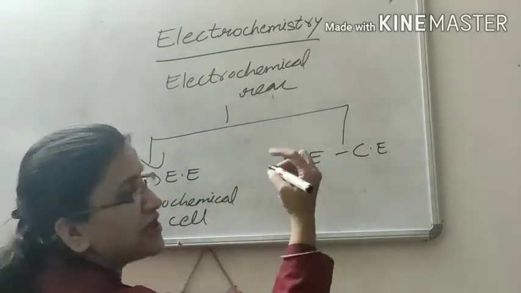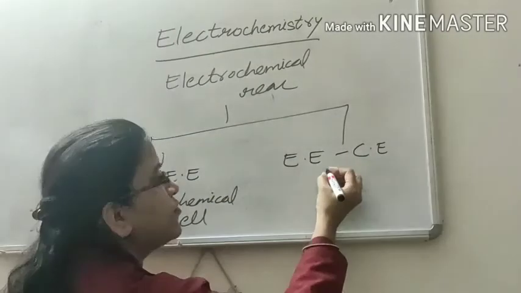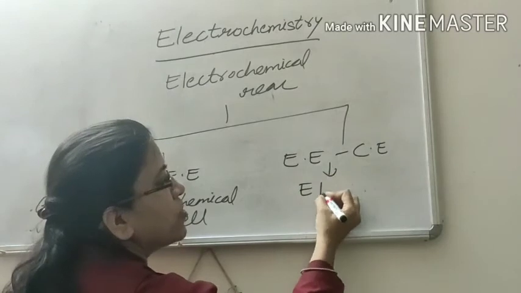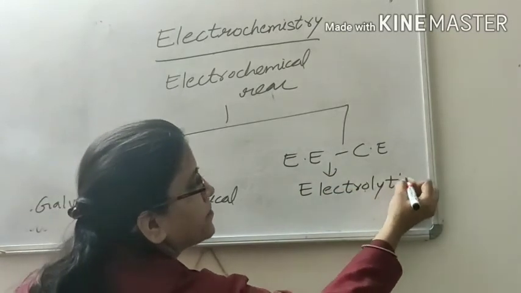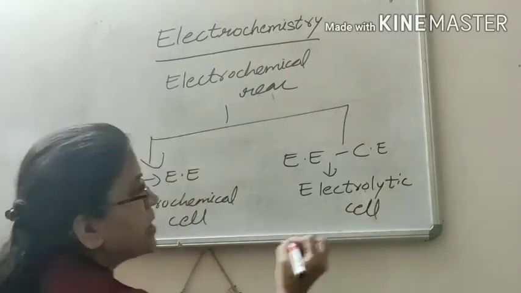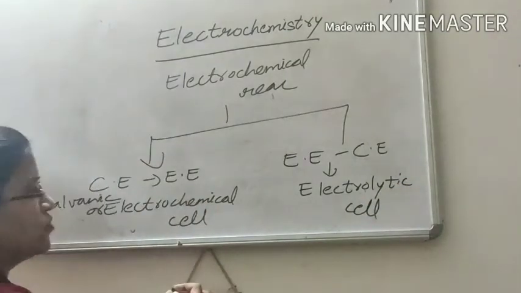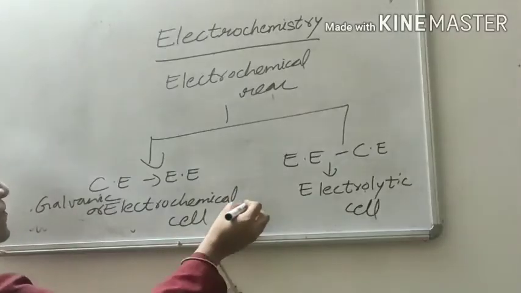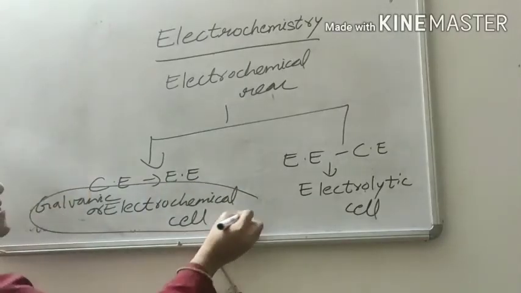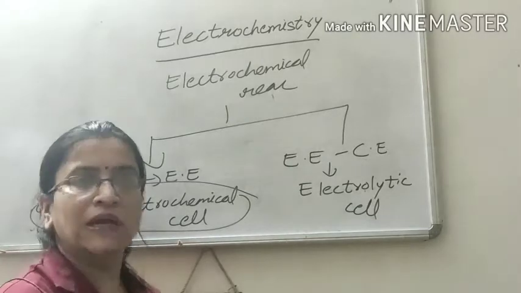Those cells in which electrical energy is converted into chemical energy are called electrolytic cells. So first we study this galvanic cell or electrochemical cell.